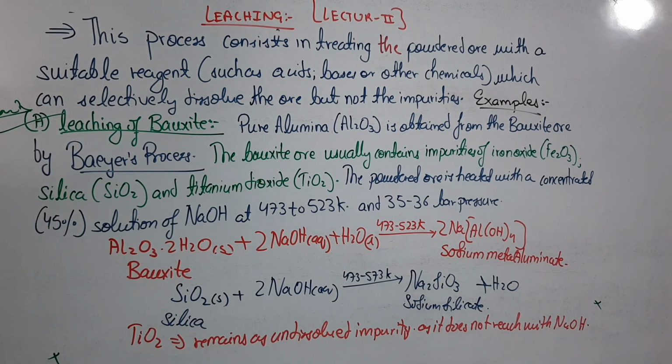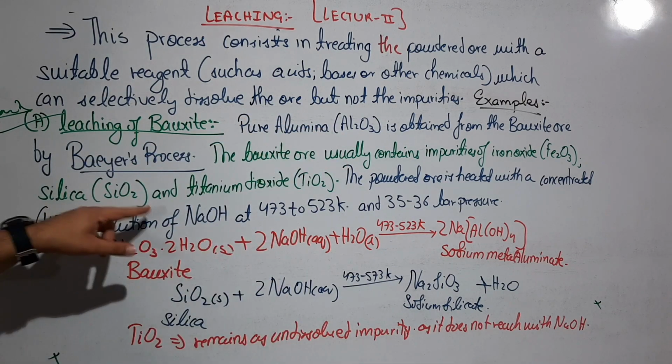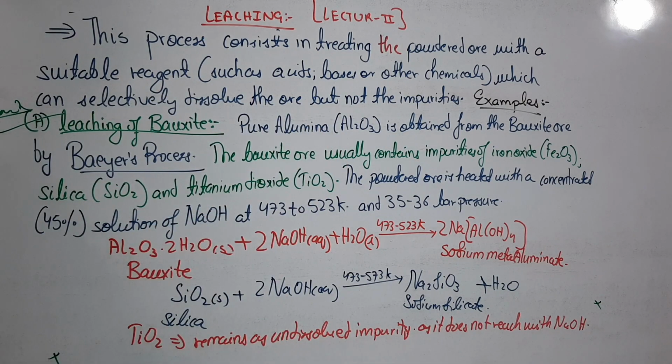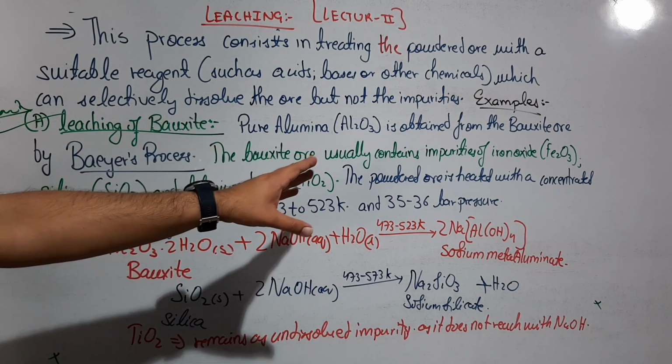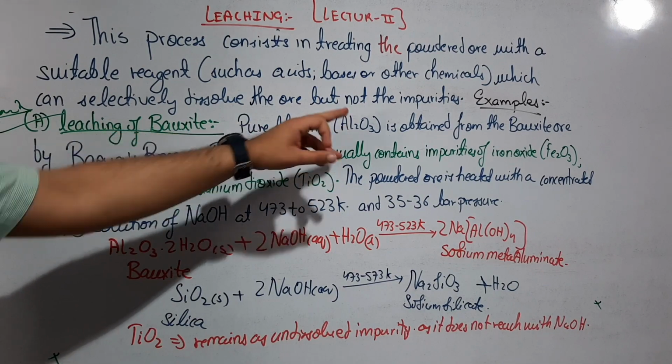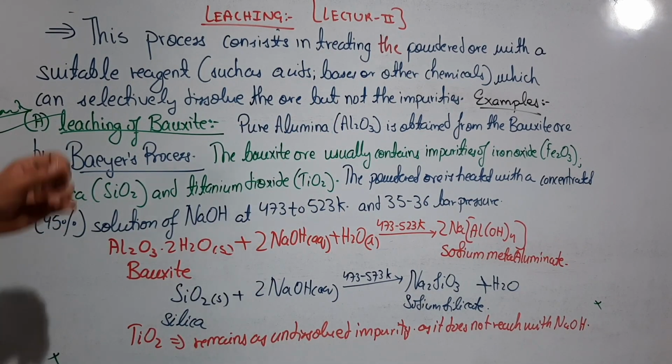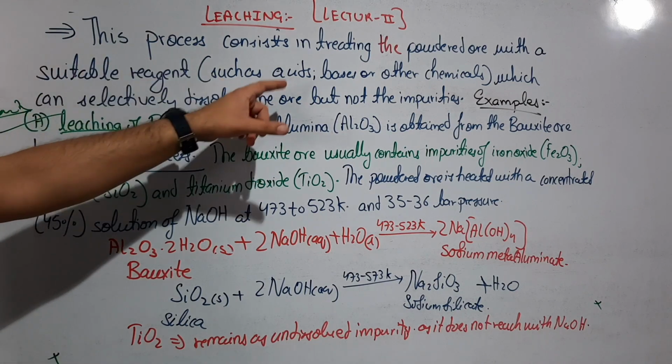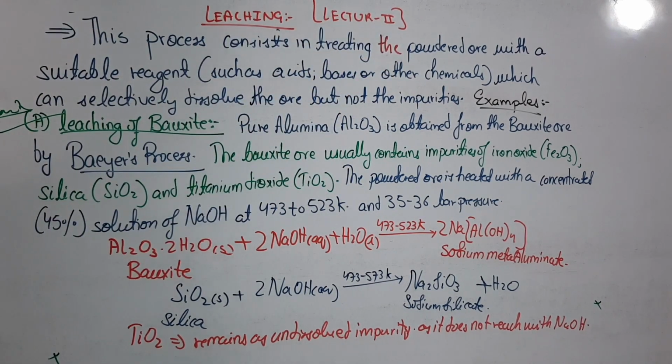So here it's written that pure alumina, Al2O3, is obtained from the bauxite ore by Bayer's process. The bauxite ore usually contains 3 impurities: Fe2O3, SiO2 and TiO2. What we have to do? We have to separate these 3 impurities from this alumina. What we have to take is a suitable reagent. This reagent can be either acid, base or some other chemical.